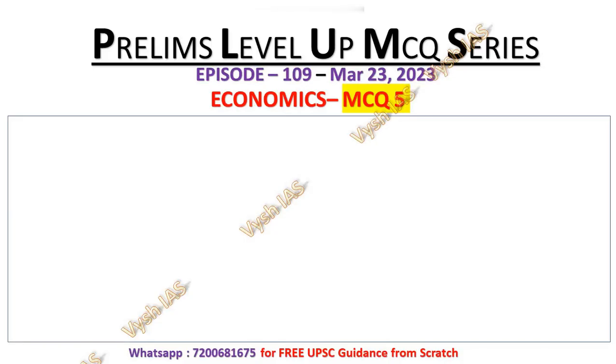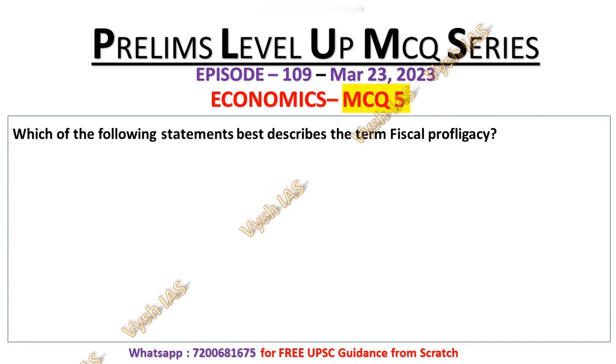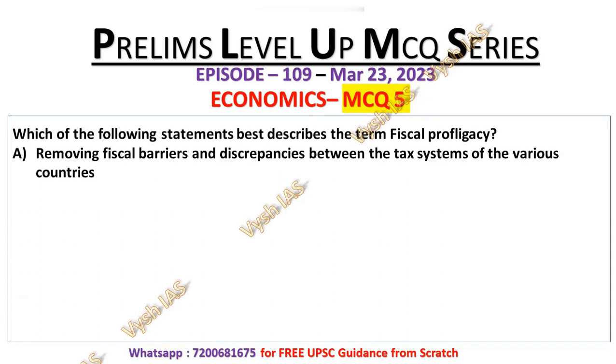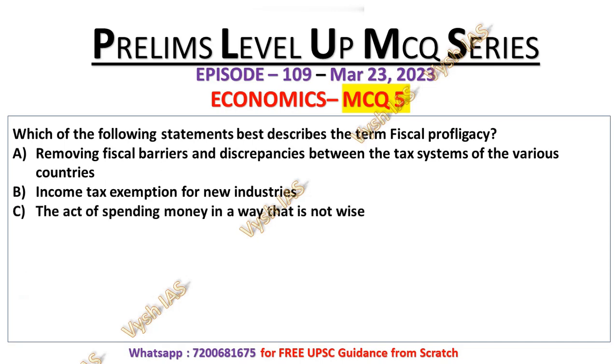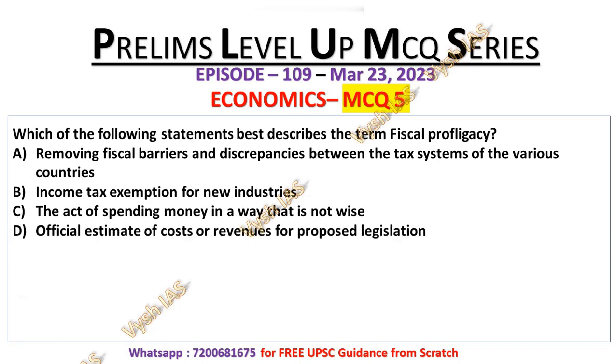Now the last MCQ of today's class. Which of the following statements best describes the term fiscal profligacy? It is from current affairs, so try to answer this question. Statement A: removing fiscal barriers and discrepancies between the tax systems of various countries. Statement B: income tax exemption for new industries. C: the act of spending money in a way that is not wise. D: official estimation of cost or revenues for proposed legislation. So I will give you 10 seconds, try to answer this question.